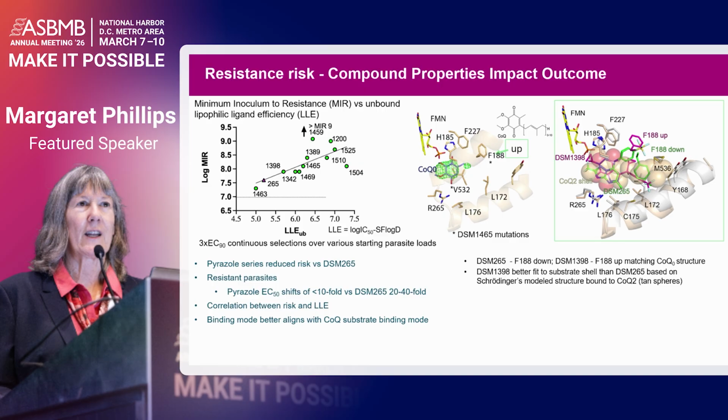And so we have a structure of coenzyme Q0, which does not have the isoprenoid tail, but shows you the phenylalanine in the up position, which is where we are in our series. And then on the right here, Schrodinger modeled in a coenzyme Q with a two isoprenoid tail in the tan balls. And you can see that the compound in pink, which is the 1398, the analog of our preclinical or late lead candidate, really fits very well into this substrate envelope, whereas 265 in green is poking out. And so that's a possible other reason for the reduced resistance risk in this series.